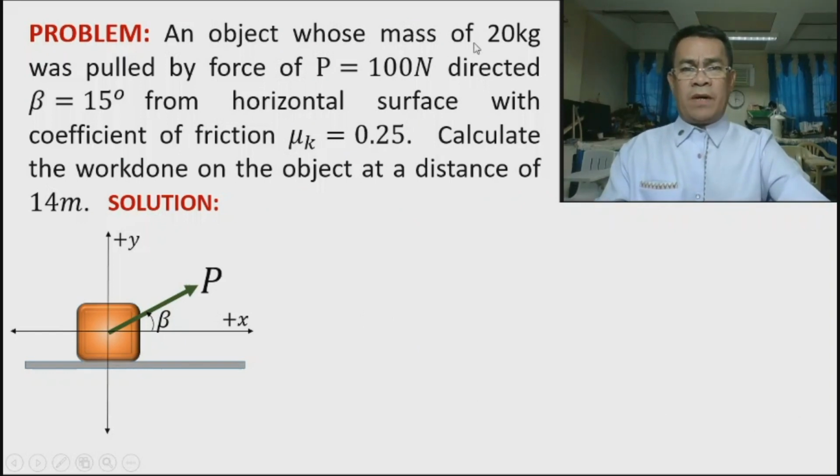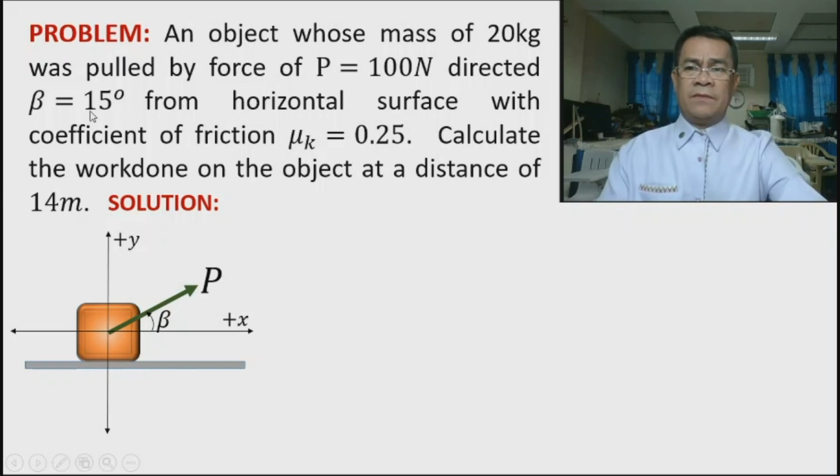An object has a mass of 20 kilograms and is pulled by a force of 100 newtons. This is the applied force, P. This 100 newtons is directed at an angle of 15 degrees from the horizontal, and this is the horizontal surface. Take note that this particle will move to the right.